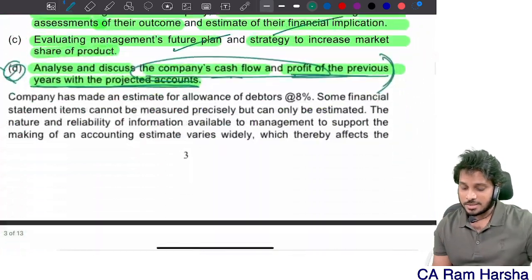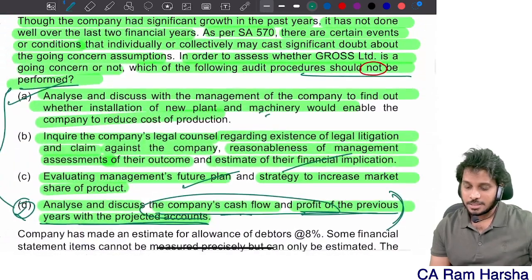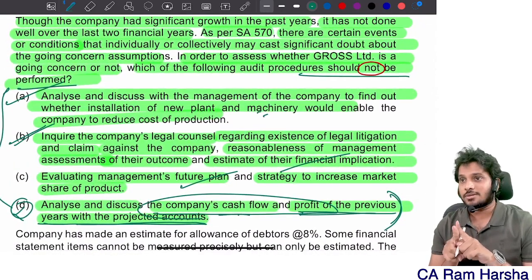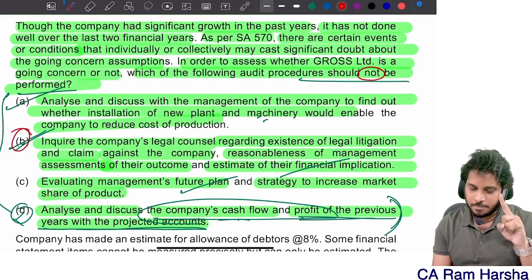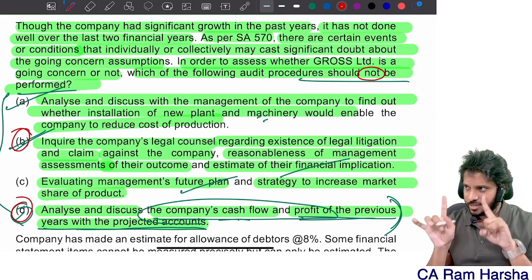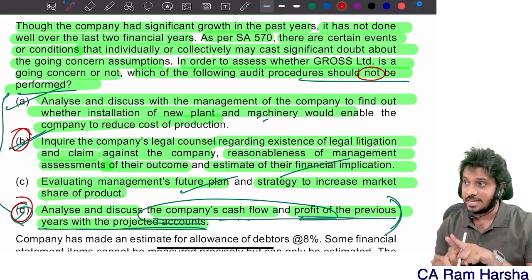So that's why the second point I considered. The second point might be important. Generally, when you read this question for the first time, you will get a conflict between B and D.